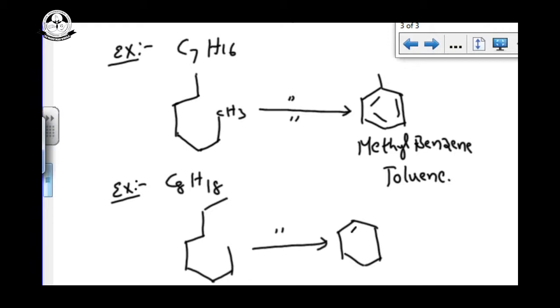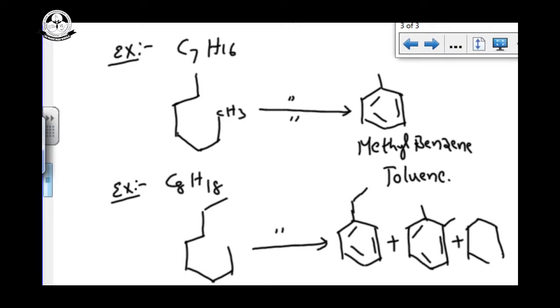We can get ethyl benzene also, or we can get the product like this, or like this, or like this.